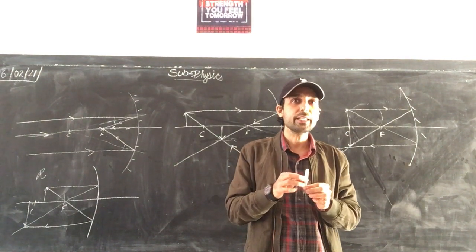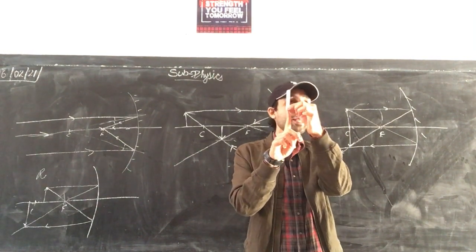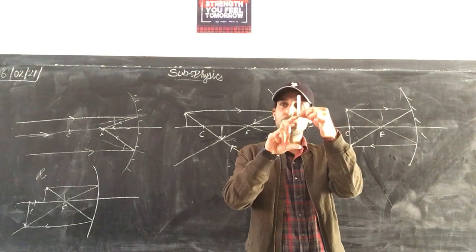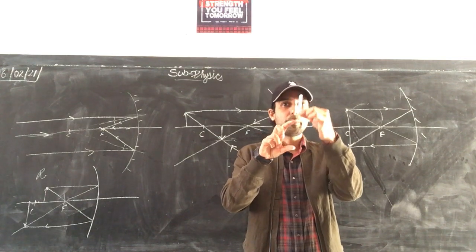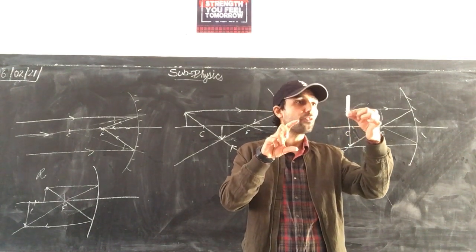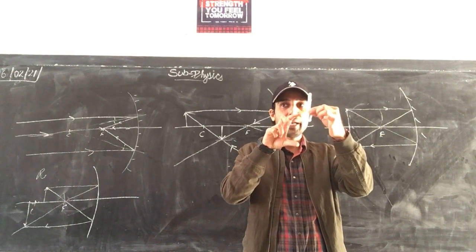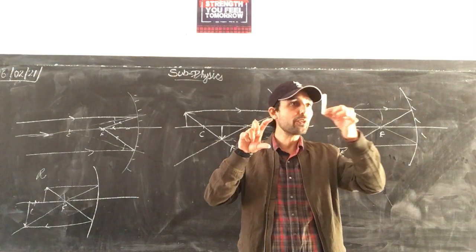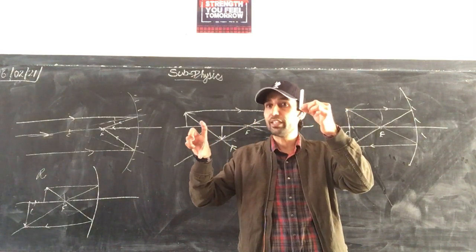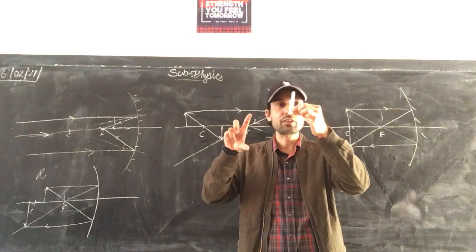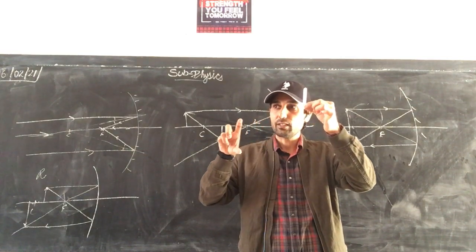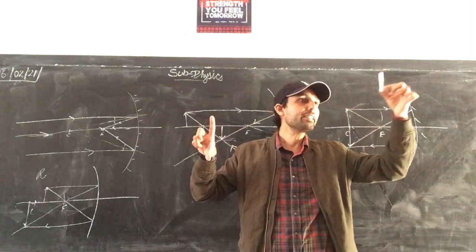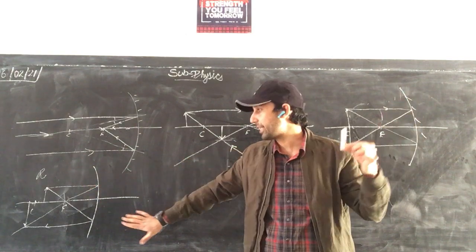So see here what is happening. At the center of curvature, both image and object are the same size. But now as the object is moving towards focus, the image is moving away from the center of curvature. Object is moving towards focus, image is moving towards infinity, away from the center of curvature, and increasing in size. So now we are getting a magnified image. As it reaches focus, the image will be at infinity. We will be seeing these cases now.